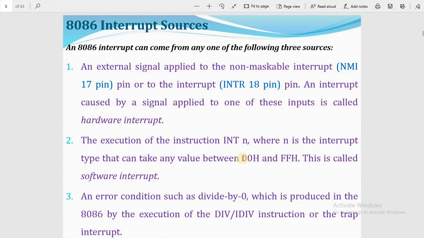Error conditions such as divide by zero, which is produced in the 8086 by the execution of a divide instruction with zero, are trap interrupts. So an error condition caused by division by zero produces an error in the 8086 and causes an interrupt.